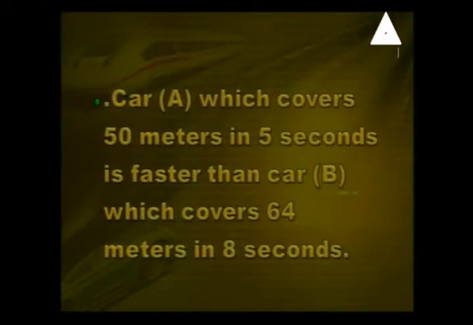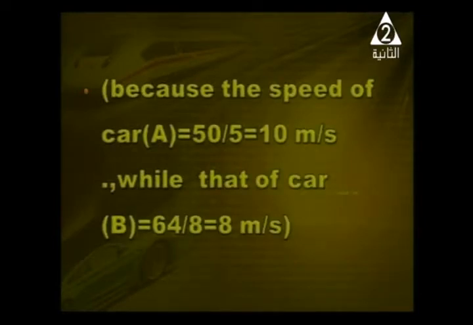Let's move to the other question. Car A, which covers 50 meters in 5 seconds, is faster than car B, which covers 64 meters in 8 seconds. Now I must find the answer here. What is the answer, Hazem? Because the speed of car A equals 50 over 5 equals 10 meters per second. But the speed of car B equals 64 over 8 equals 8 meters per second. So car A is faster than car B. It's good to say that.